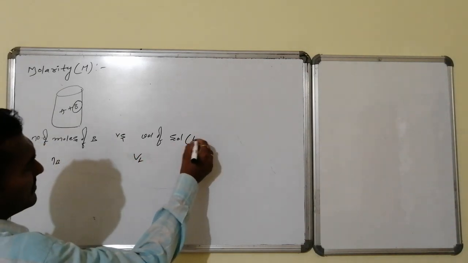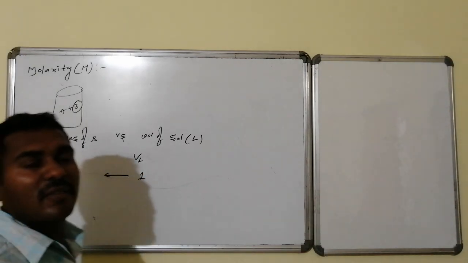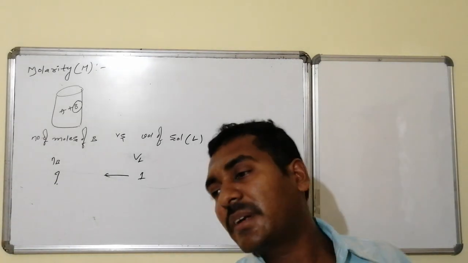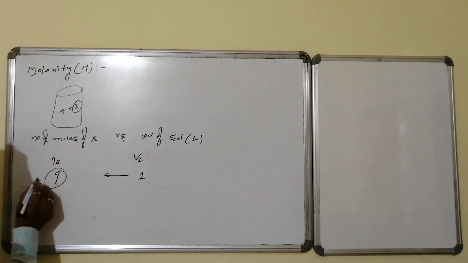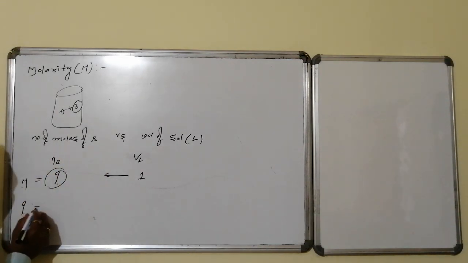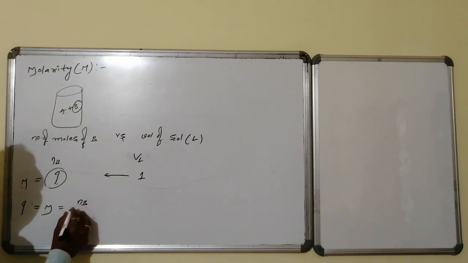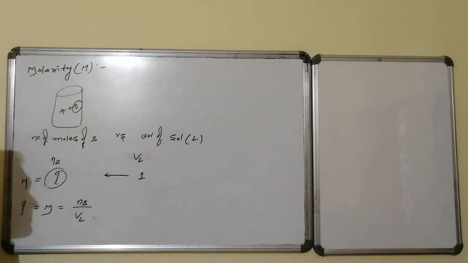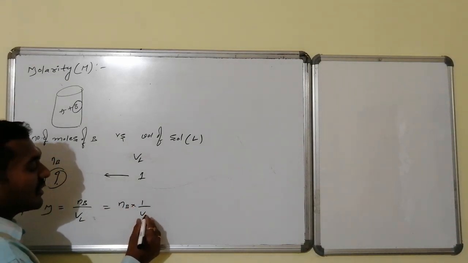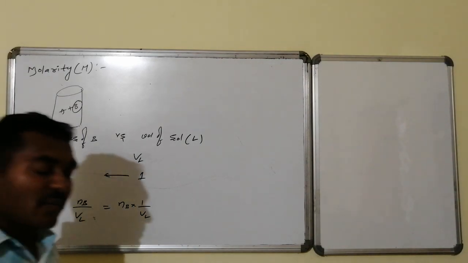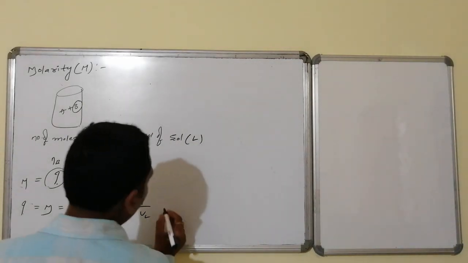This is in liters. Suppose this is 1 liter of total volume. Within 1 liter of total volume, how many moles of solute component are there? This particular quantity is known as molarity, indicated by capital M. Molarity becomes equal to NB divided by total volume in liters, which can also be given by NB into 1 by total volume in liters. This total volume in liters can also be written in ml.